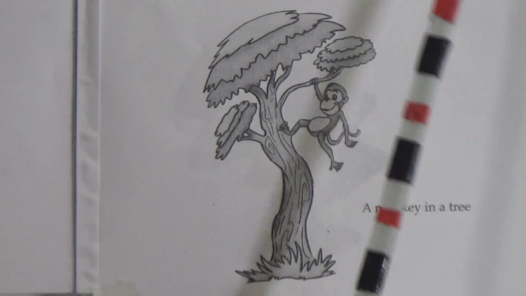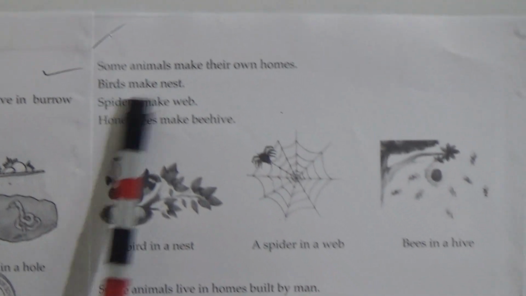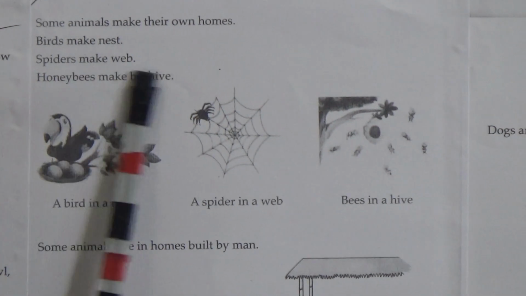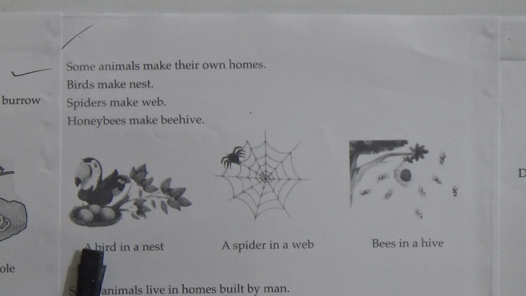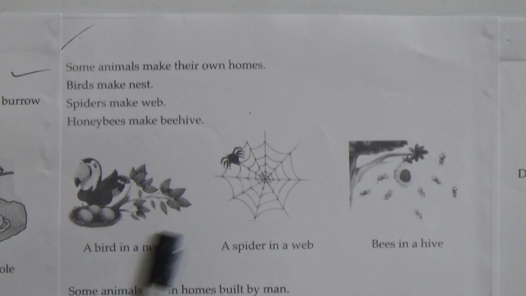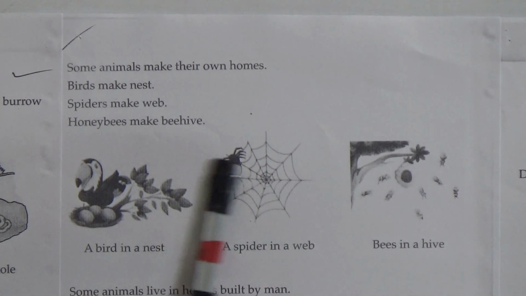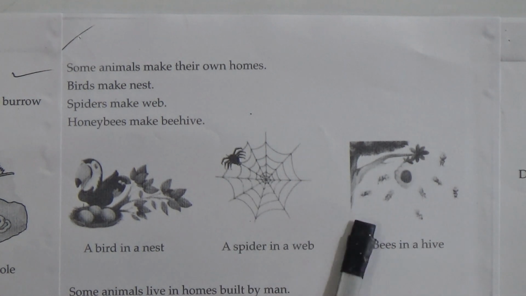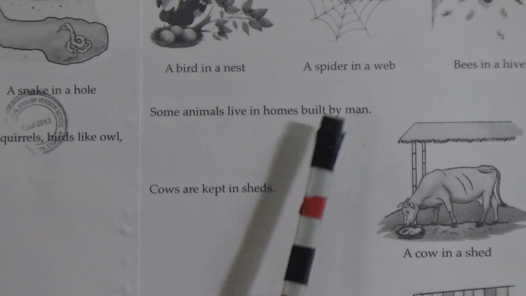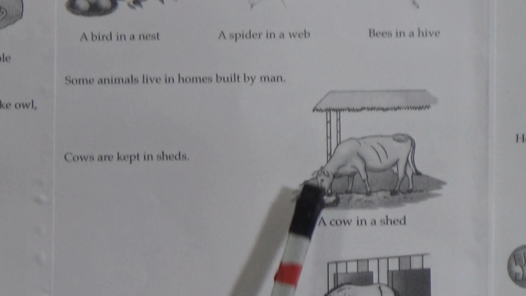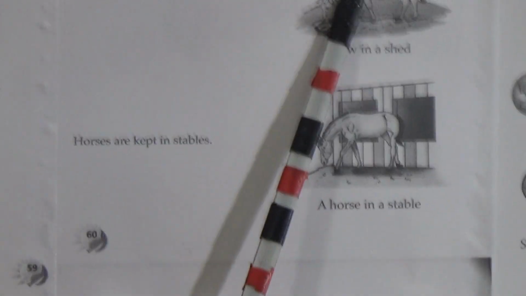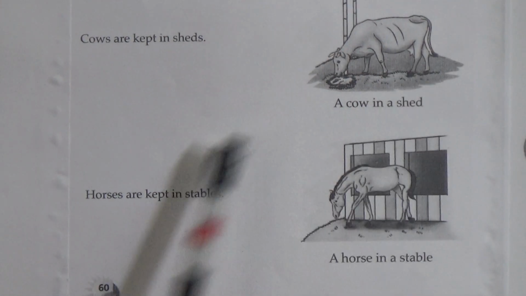Go to next page. Some animals make their own homes. Birds make nest, spiders make web, honeybees make beehive. See this figure, a bird in a nest, a spider in a web and bees in a hive. Some animals live in homes built by men. Cows are kept in sheds. See this figure, a cow in a shed.